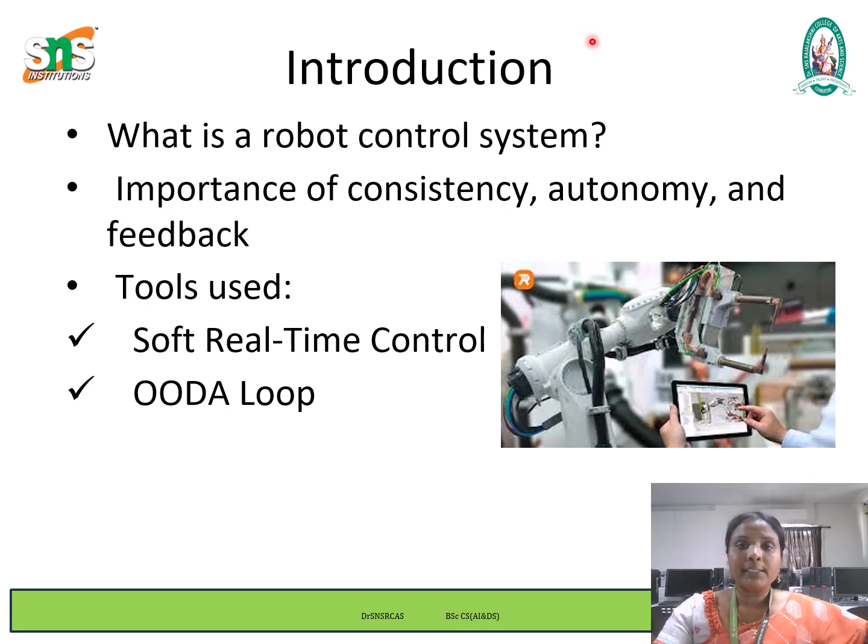It enables flexibility while still ensuring that responses happen within an acceptable time window. OODA, meaning Observe, Orient, Decide, Act, is a decision-making framework initially developed for military strategy, but it's highly relevant for robotics.